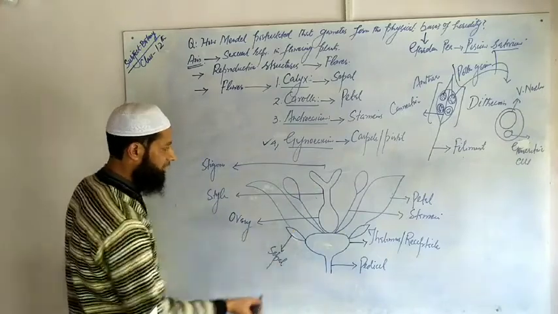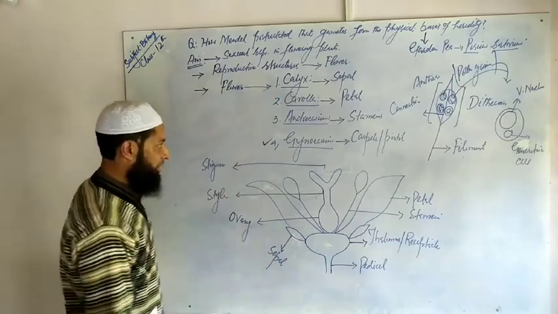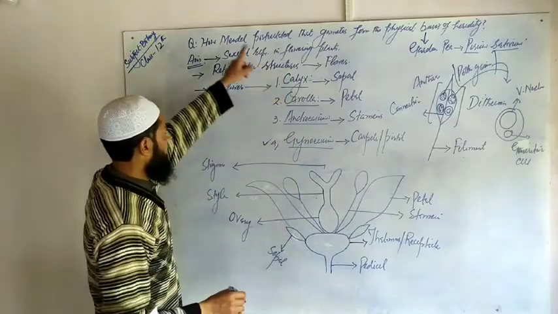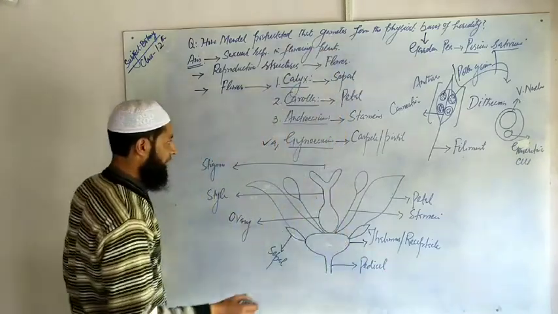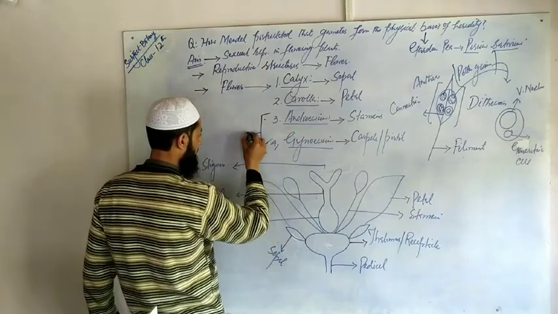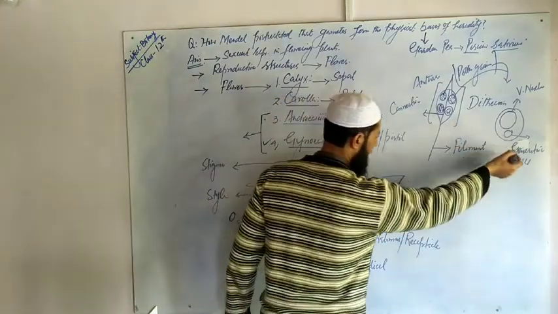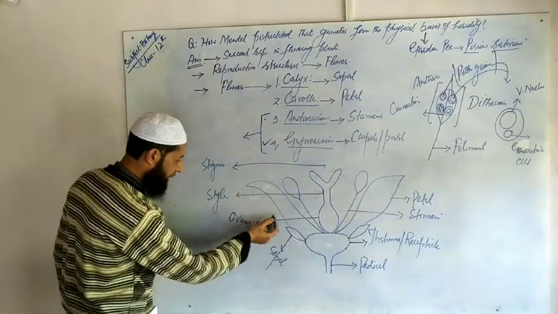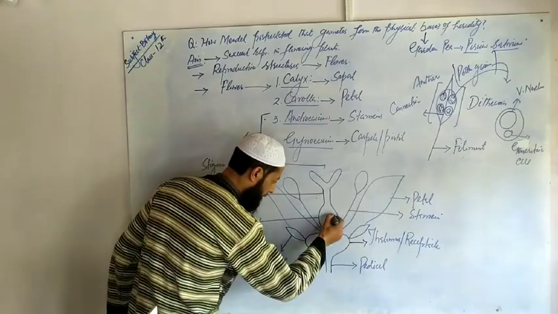This is about the structure of a typical angiosperm flower, which is made up of four whorls. Since we are concerned with Mendel's postulation that gametes form the physical basis of heredity, it is only the sexual parts, that is androecium and gynoecium, that we will discuss in detail. From stamens, male gametes are formed through microsporogenesis, and the carpel has stigma, style and ovary, and this ovary contains